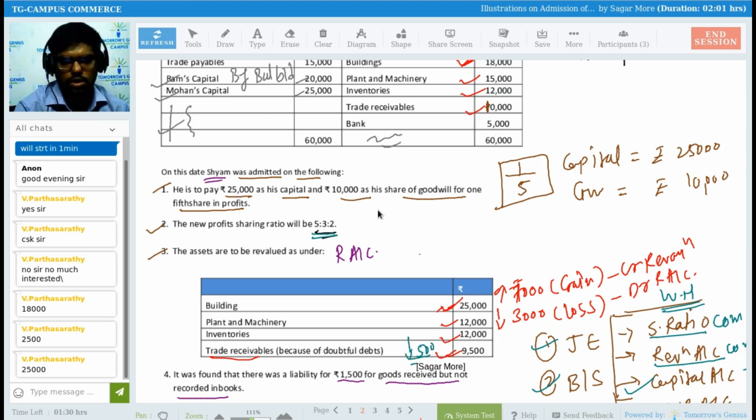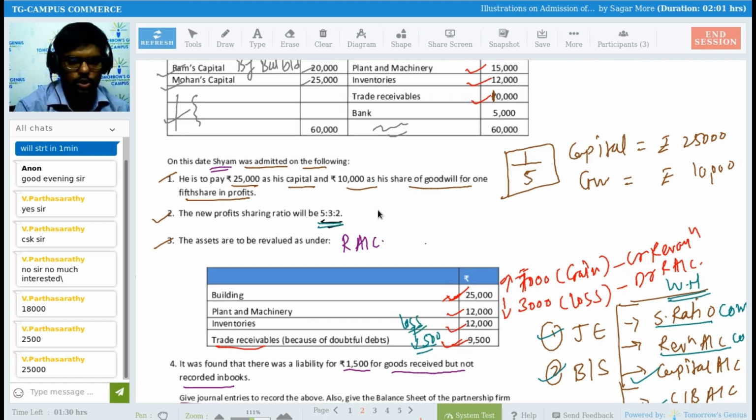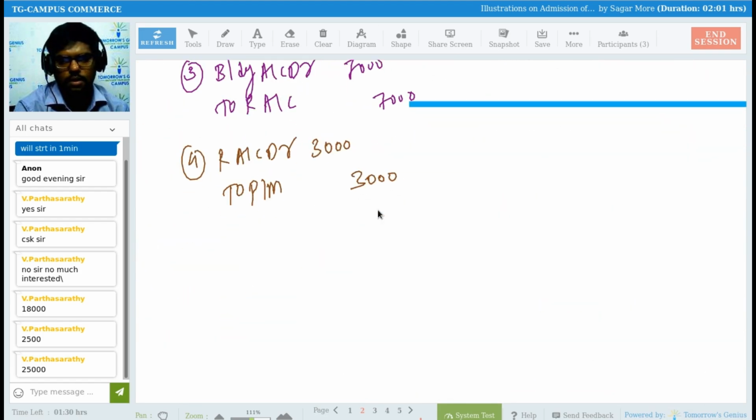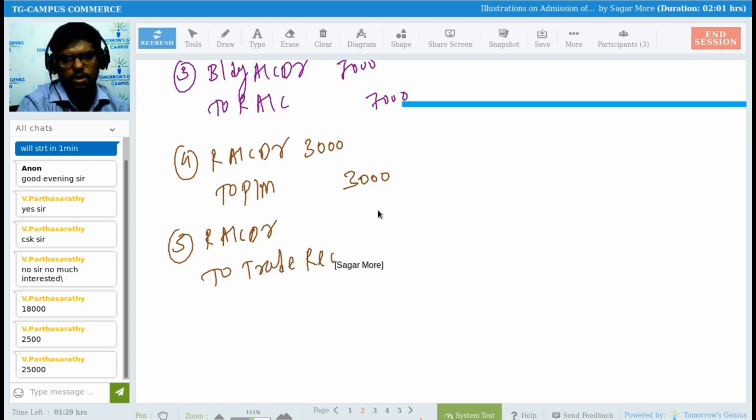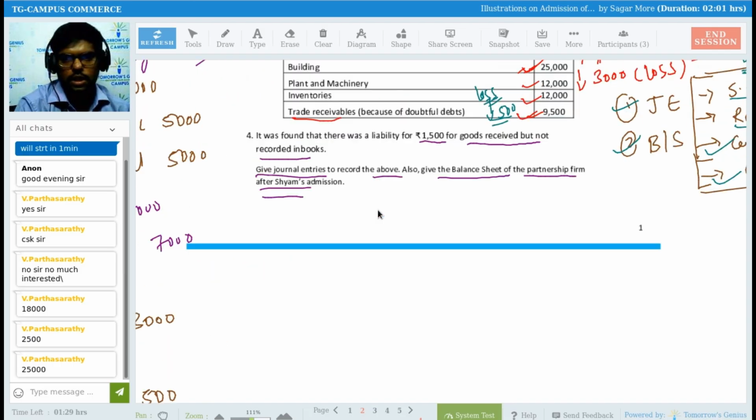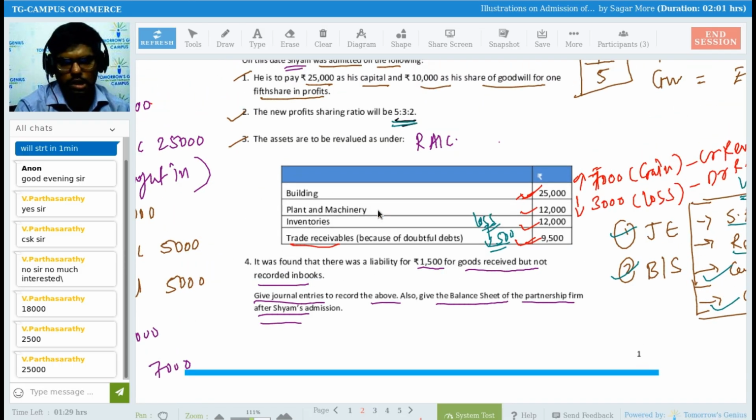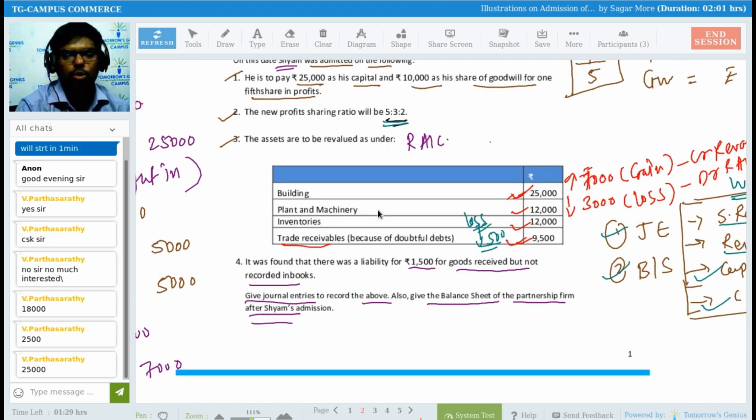So again, it's a loss. Yes. Loss we have to write on the debit side of the revaluation account. So we are going to pass the journal entry: revaluation account debit to trade receivable, 500 rupees. Okay, sir. So we're done with this adjustment as well. Adjustment number 3 is done. Now I need to read adjustment number 4.